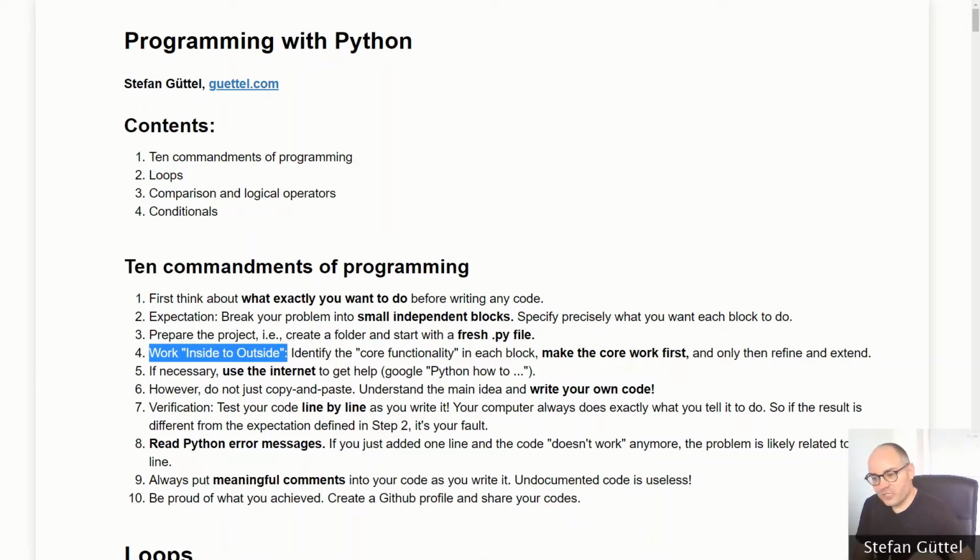It is good to always start with a rough version of a code, and only when you have this rough version working and satisfy your expectations, you then refine it and extend it.